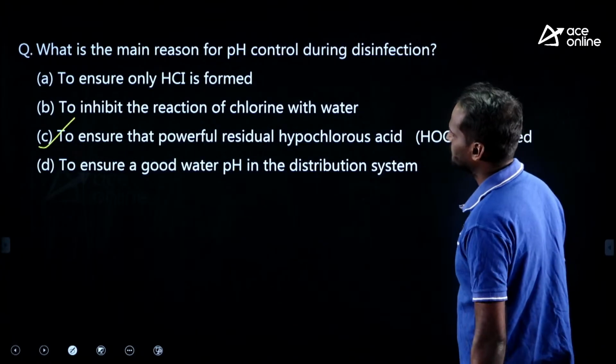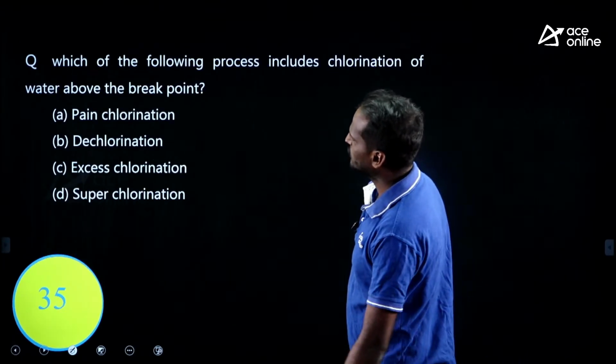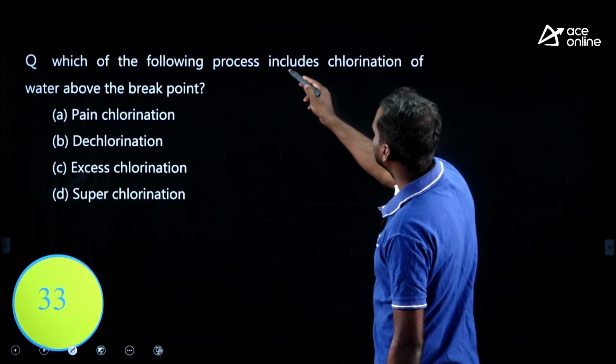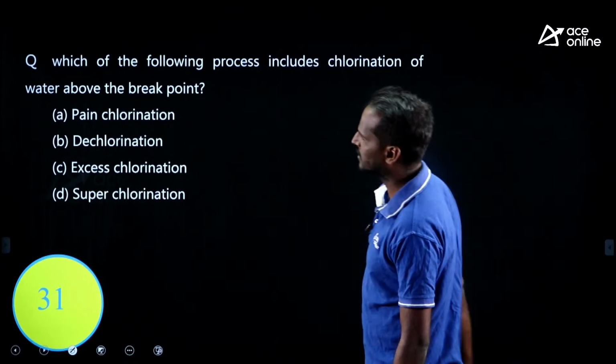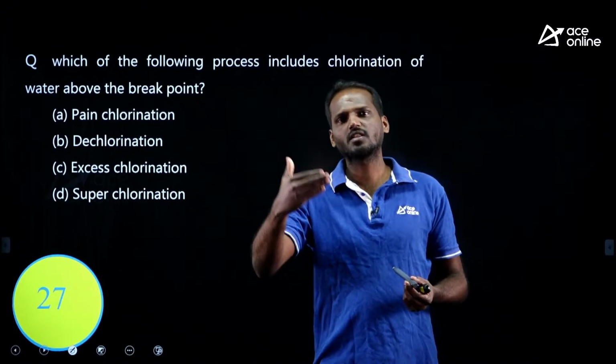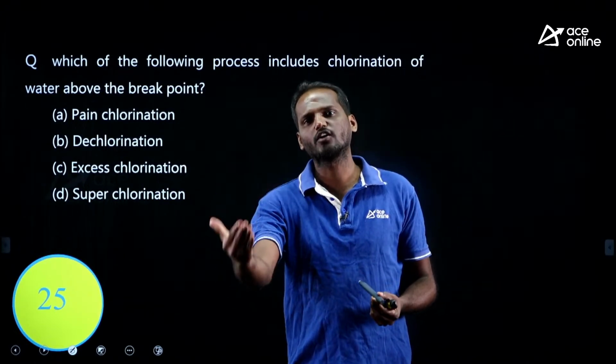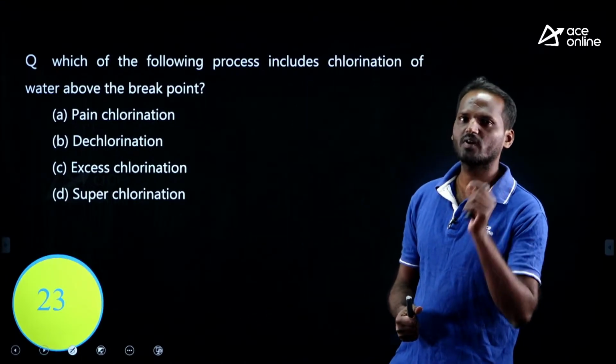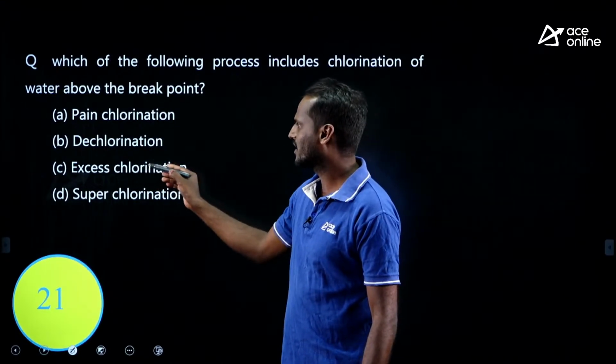The next question. Try to solve. Which of the following processes includes chlorination of water above the break point? If we add chlorine to water beyond the break point dose, we call it superchlorination, not excess chlorination.